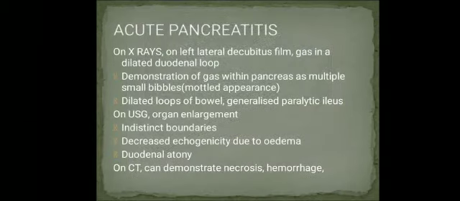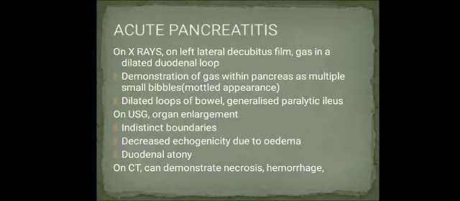Next is acute pancreatitis. On X-rays, on the left lateral decubitus film, gas will be seen in a dilated duodenal loop. There will be gas within the pancreas as multiple small bubbles, which gives a mottled appearance to the pancreas if there is pancreatic necrosis. Sometimes there will be dilated loops of bowel due to paralytic ileus.